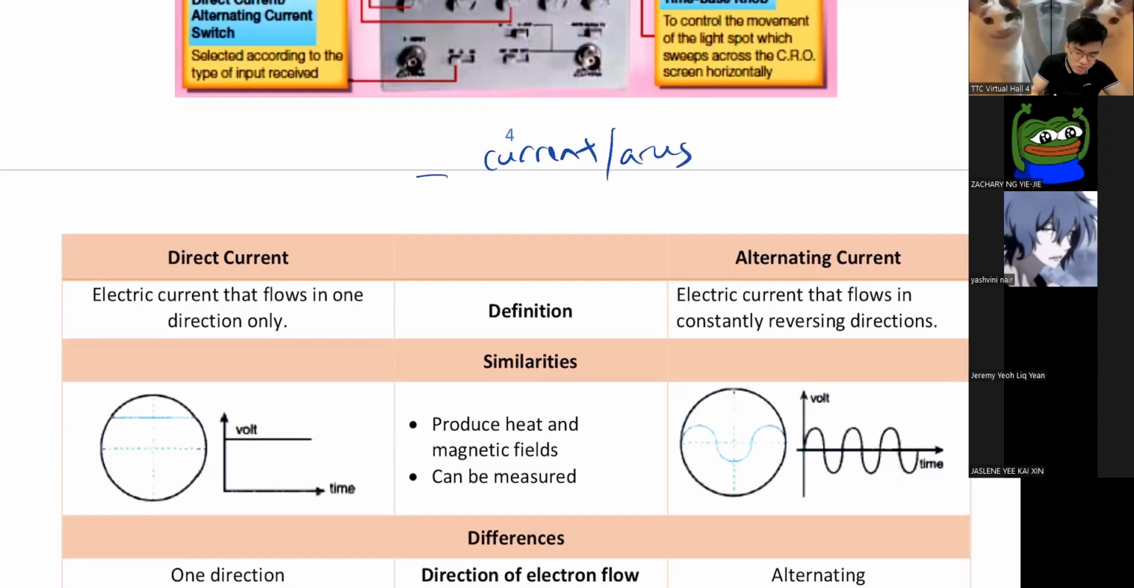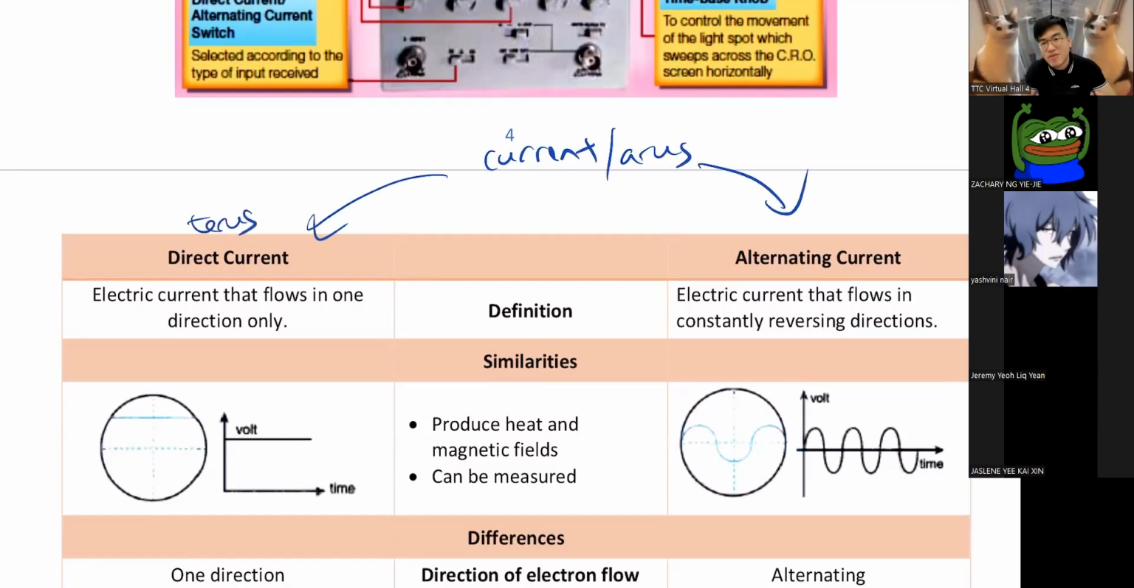So current has two types. We have our DC, direct current, arus terus, and we have our AC, alternating current, arus ulang-alik. We have our AC and DC.